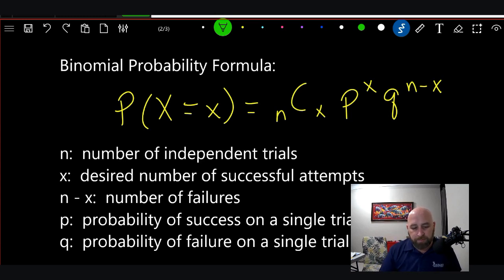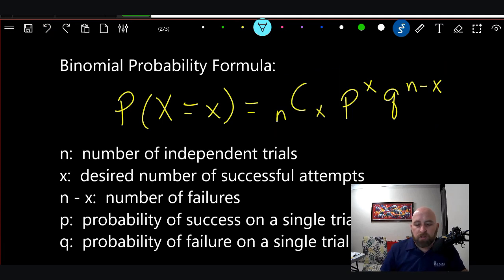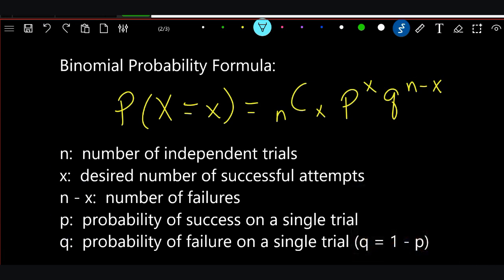All right, so here we go. The probability that X equals small x, the probability of successful outcomes, uses this formula right here. This is what you have to know. The combination of n and x, times p to the x, times q to the n minus x. All right, whoa, what is all that? Well, let's look at it. I've got them all written down right here.